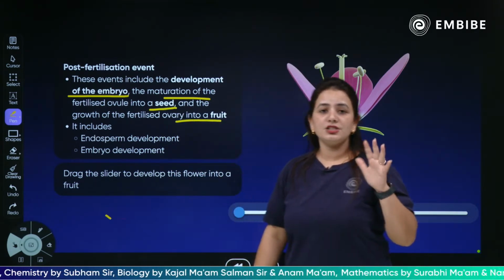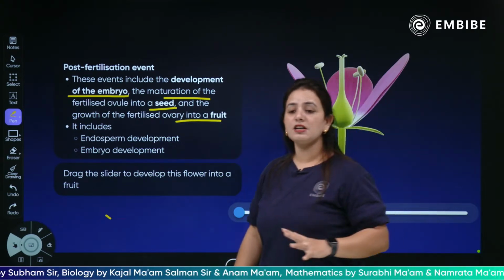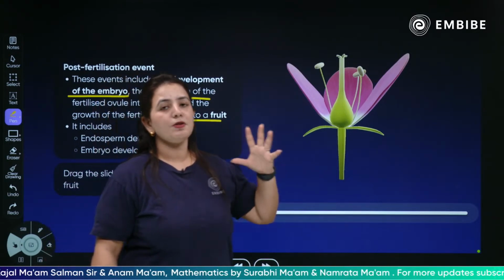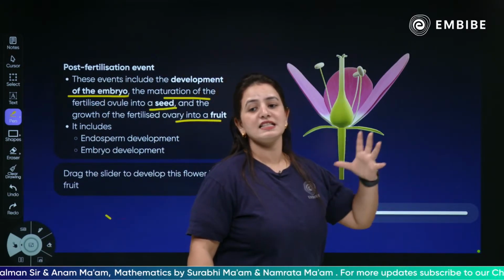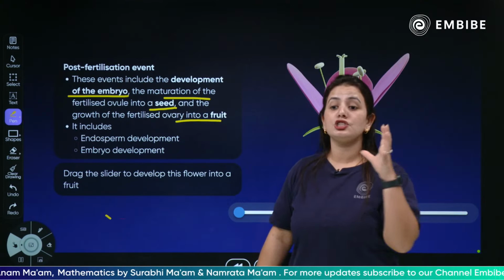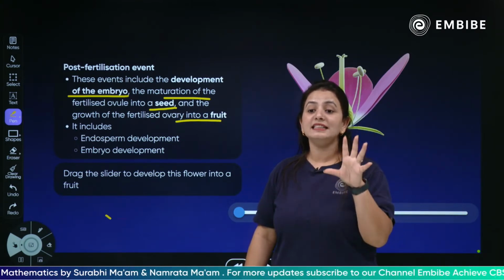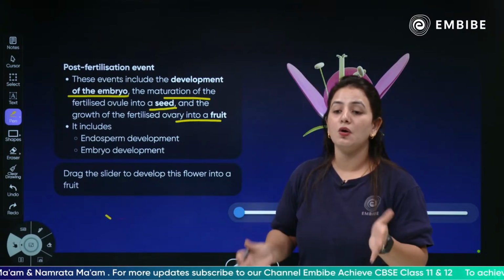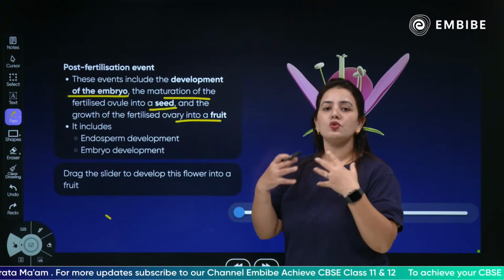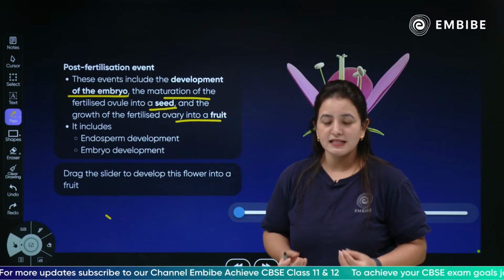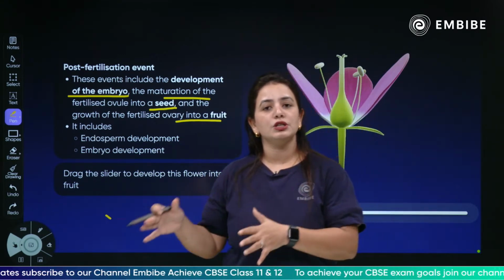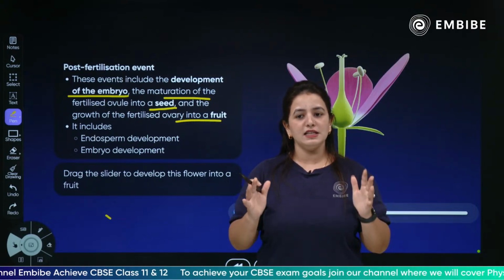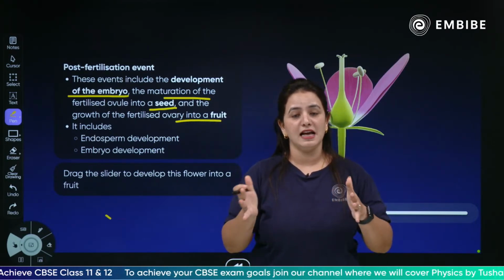And if you remember, children, angiosperms are the first flowering plants which have a seed enclosed inside the ovary. The gymnosperms have naked seeds, while the angiosperms are the first plants which have covered seeds inside the ovary. So after the fertilization takes place, the ovules convert into seeds, and the ovary converts into a fruit. This is what is happening after the fertilization.